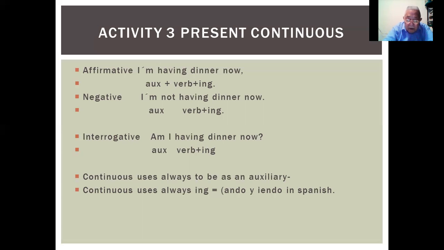A, underline verbs with simple present and circle. You see, underline and circle. That's activity 3. A, circle verbs with present continuous. So all the present continuous, you circle them, and all the simple presents, you underline. You see, simple present, underline, present continuous, circle, okay?